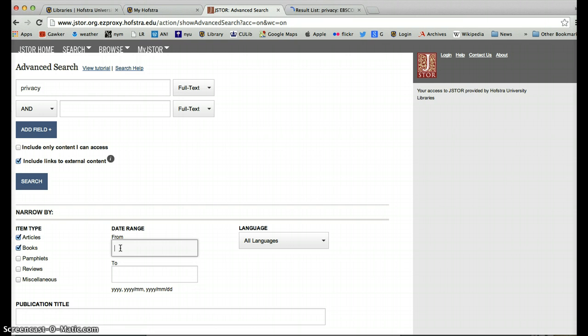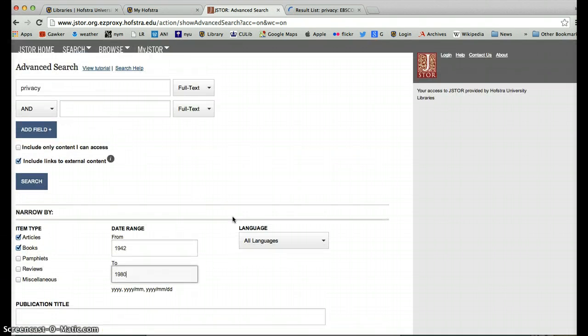JSTOR searches holdings that go way, way back. Now, if I was interested in thinking about privacy, not just as an internet issue, but as a basic issue, I'm going to search for things that have been written on privacy before the introduction of the internet. So I might try something like 1942. I'll say sort of post-war thinking about privacy. So I'll go from 1942 to maybe 1980.